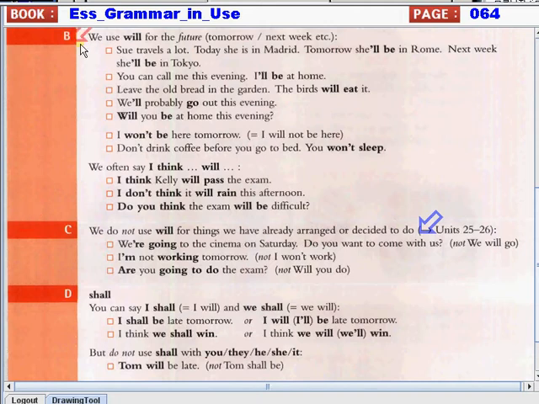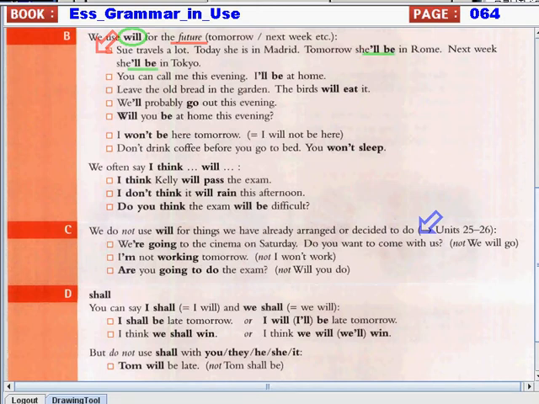Let's read. We use will for the future. Future like tomorrow, next week, next year, or next month, and the likes. So again, we use will for the future. For example, Sue travels a lot. Today, she is in Madrid. Tomorrow, she'll be in Rome. Next week, she'll be in Tokyo.